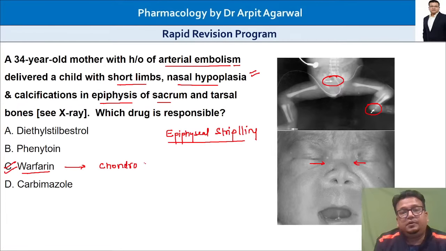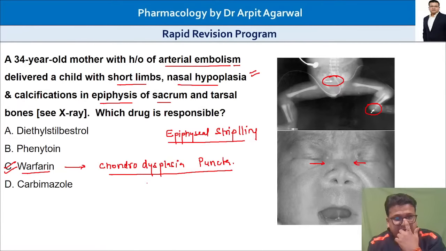Chondro means cartilage, dysplasia punctata. The warfarin teratogenicity results in depressed nasal bone, depressed nasal septum, I should say, and epiphyseal stippling seen on the X-ray. So this is the teratogenicity caused by warfarin. Okay. Thank you, Dr. Mahir. Thanks a lot.